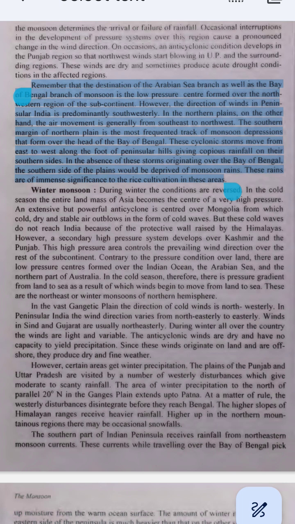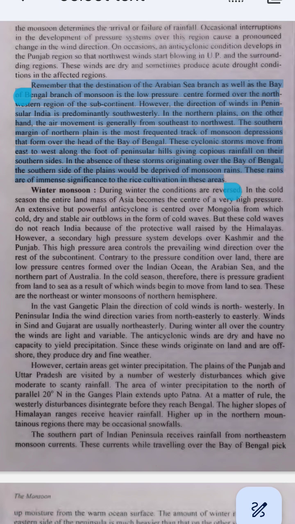All right, let's break it down in the simplest way possible. What is the Arabian Sea and Bay of Bengal branch? Monsoon winds are like large fans that bring rain to India. There are two main winds, one from the Arabian Sea and one from the Bay of Bengal. Both of these winds have a destination. They head towards a low-pressure area in the northwestern part of India.